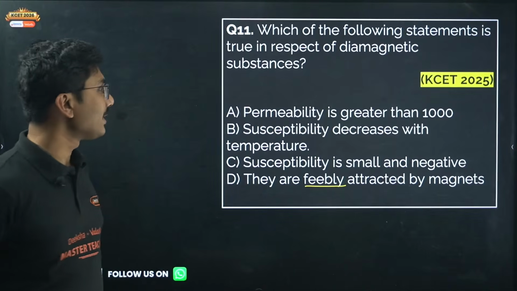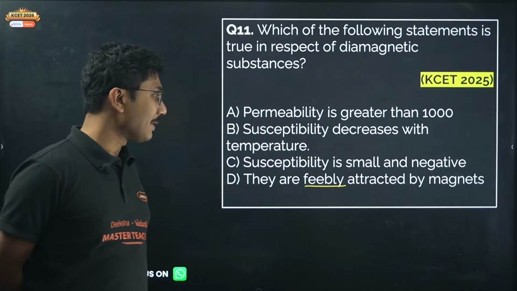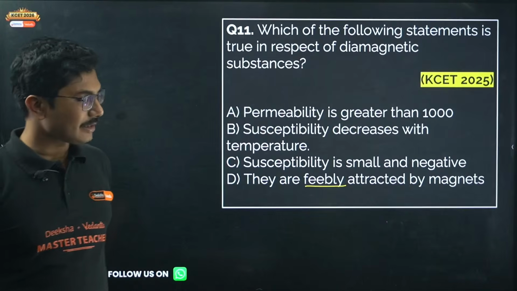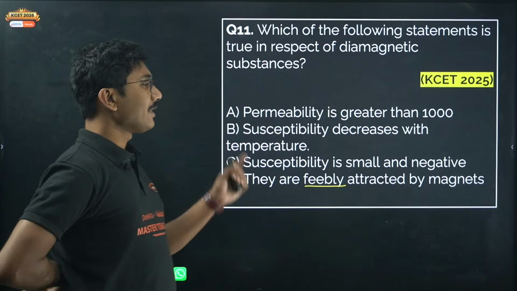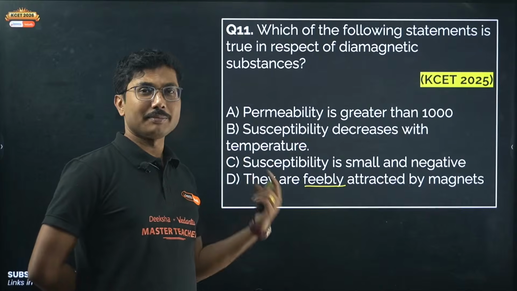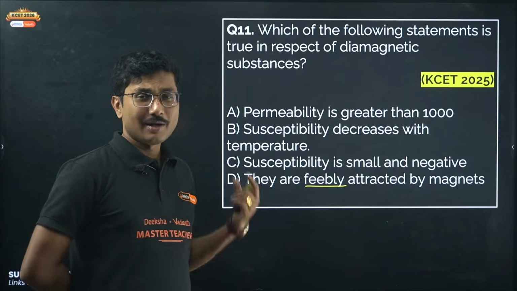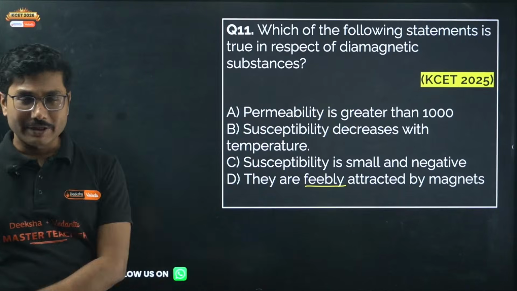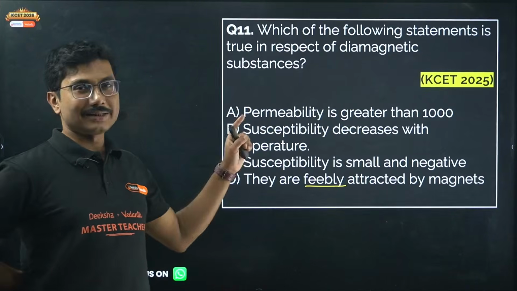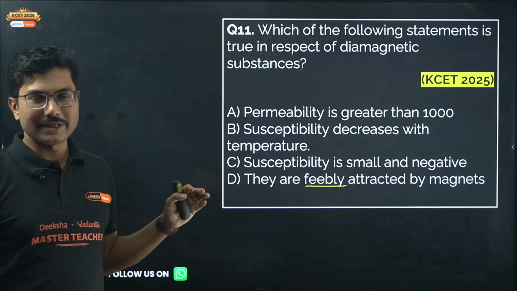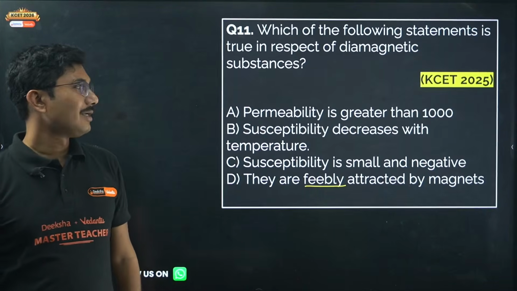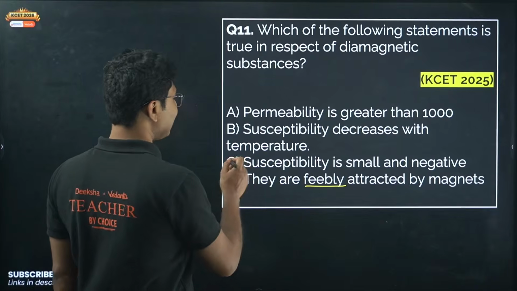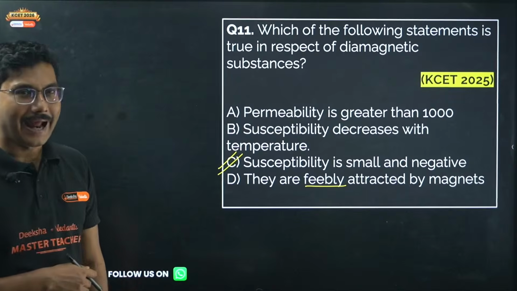Permittivity is greater than 1000. Susceptibility decreases with temperature. Susceptibility is small and negative. They are feebly attracted by magnet. Anyway, the variation of susceptibility, relative permeability with temperature, that portion is not part of the syllabus, but still one of the options was given in 2025. Fortunately, that is a wrong option, so that's why it did not create any craze. Okay. So now the answer is option C. Susceptibility is small and negative.